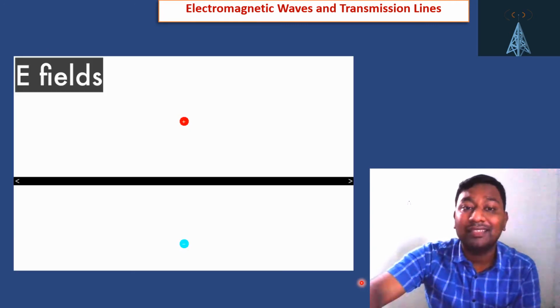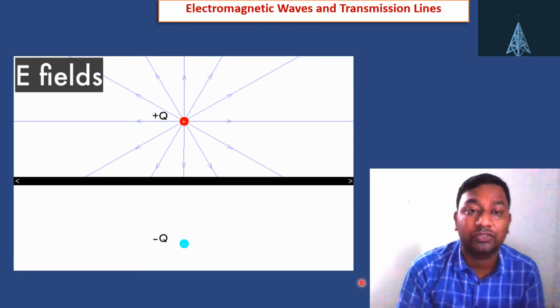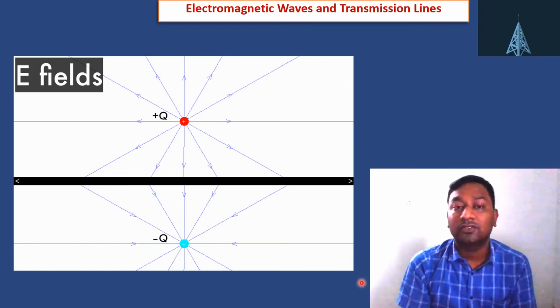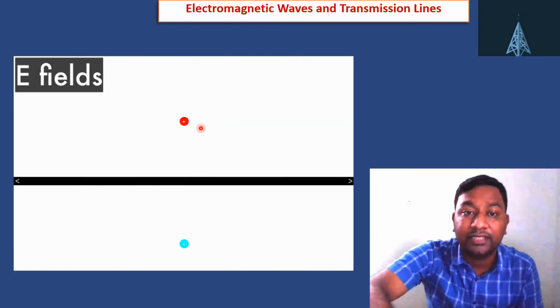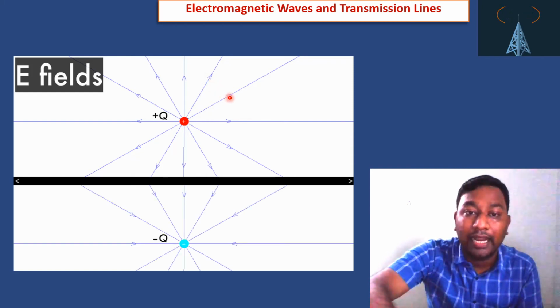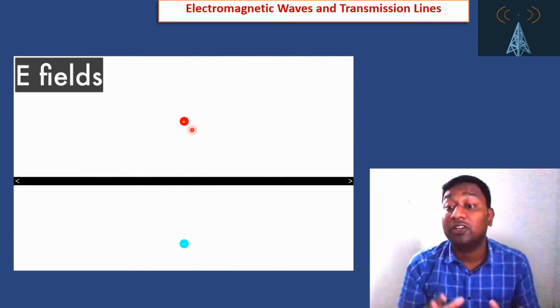Okay, so now we'll see how the Q value creates some force or field. So that is called electric field. Those are called the lines. Here you will see for the positive charges the force lines go outside, and for negative they go in the inside direction. Okay, so those are the overall field.